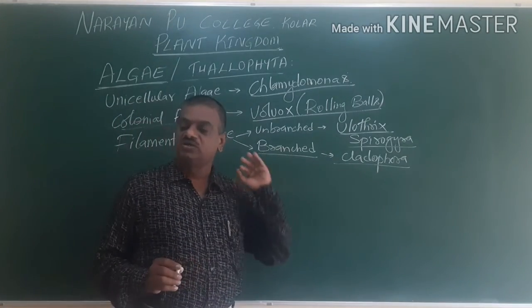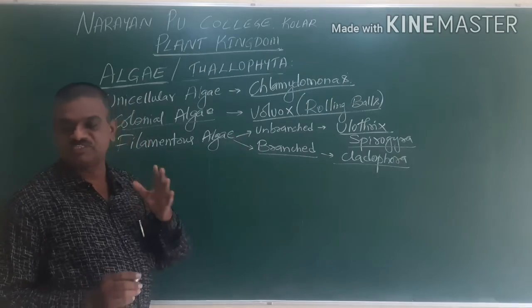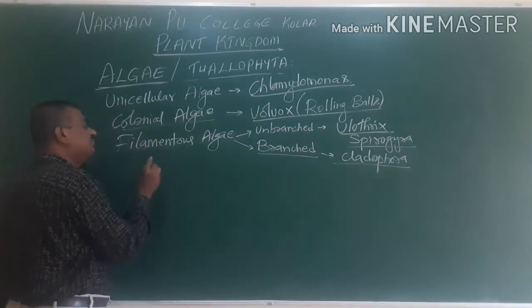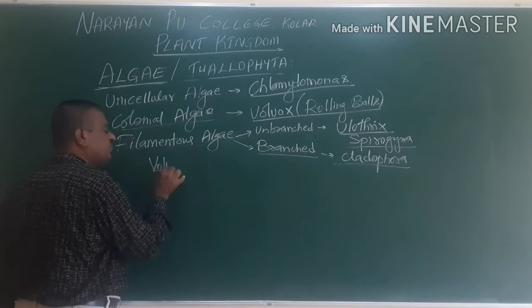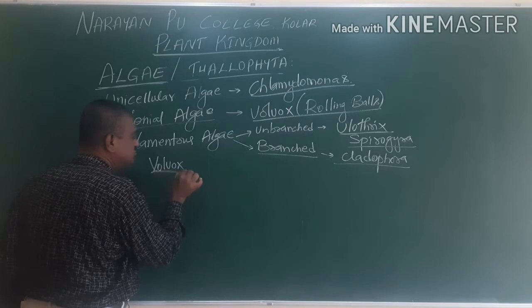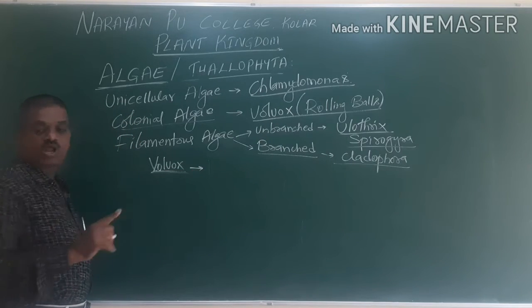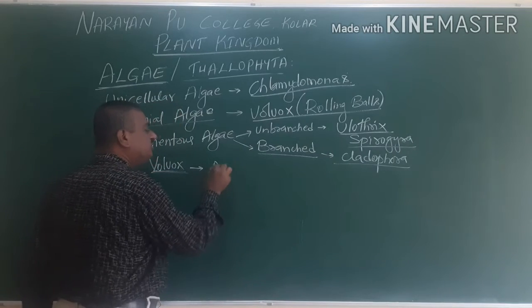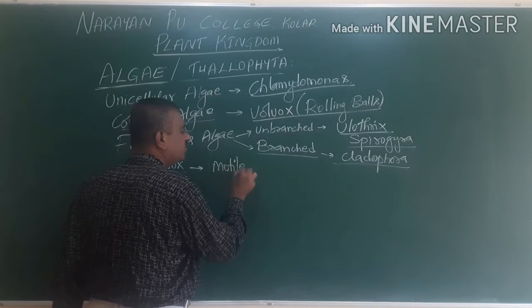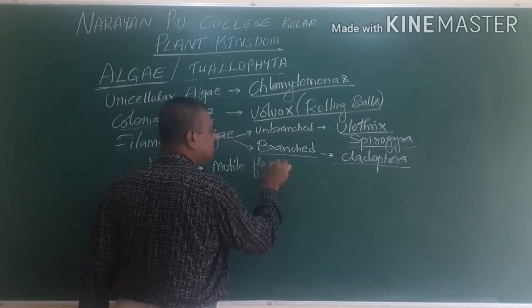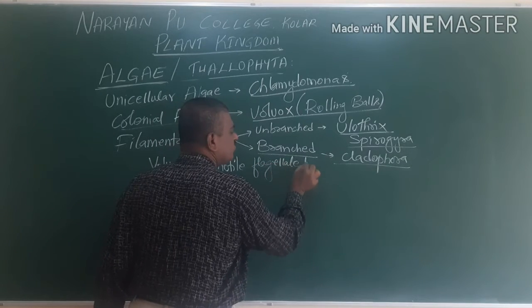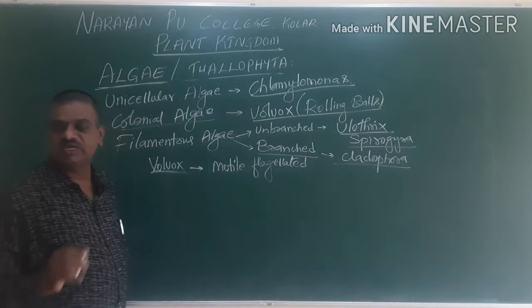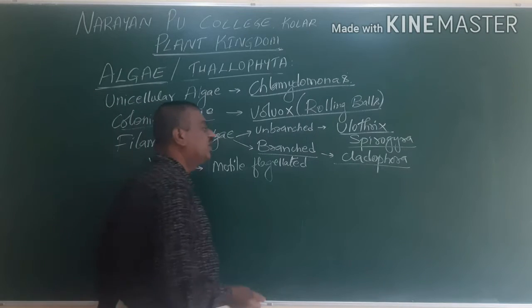Now we are going for different types of examples again. Here I am giving you again Volvox. Volvox is also called motile flagellated colonial algae.